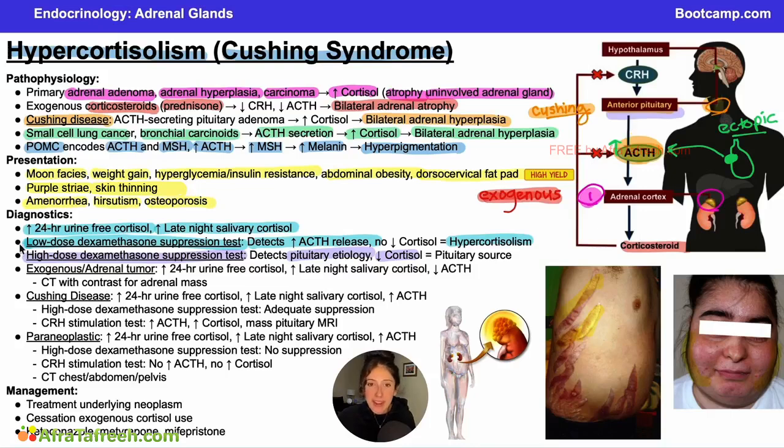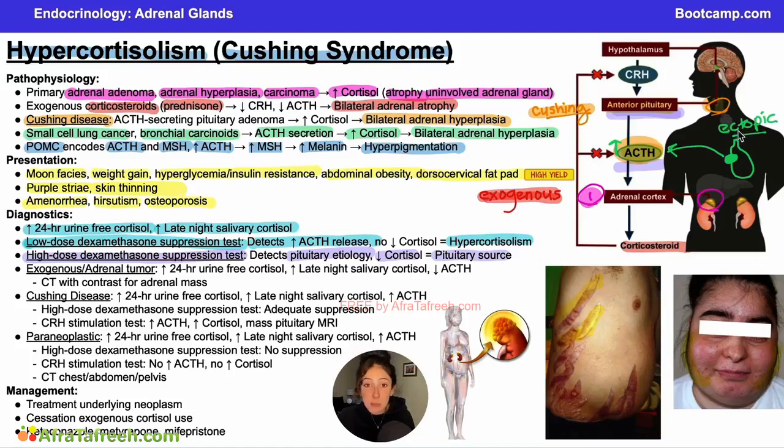They may not care if it's a small amount of cortisol and may not respond to the low-dose dexamethasone suppression test, but they still have those receptors that can detect a huge increase in these steroid hormones, and thus if we give a whopping dose of dexamethasone, that should go to the anterior pituitary cells, tell them to shut off for a little bit. We should get decreased ACTH release and subsequently decreased cortisol, and that's how we know if these cells are in the pituitary.